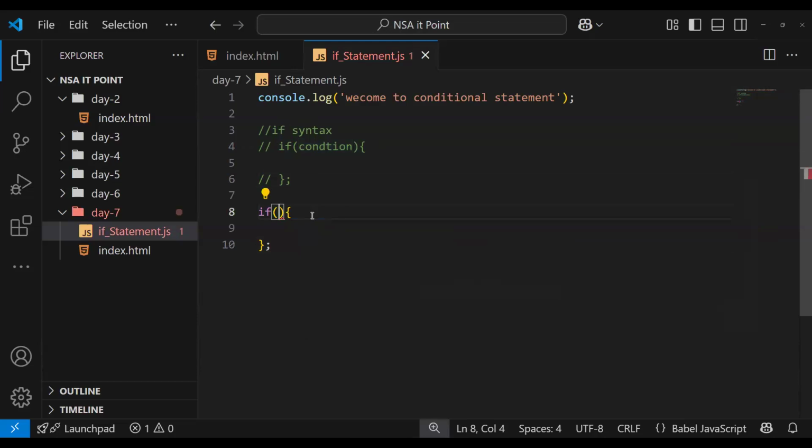The condition should always be written as a boolean. Whatever condition you write, it should always be a boolean.